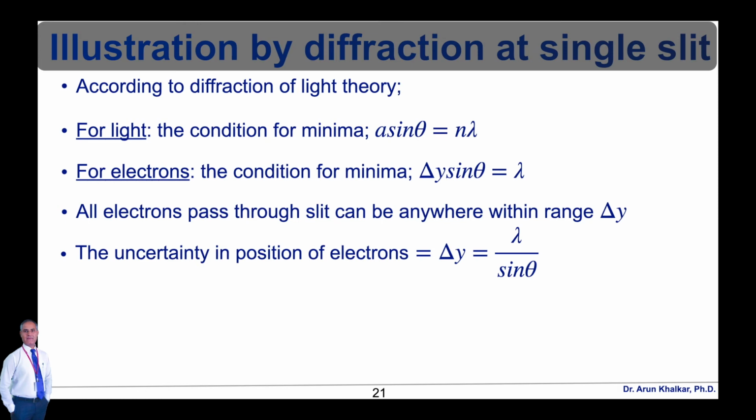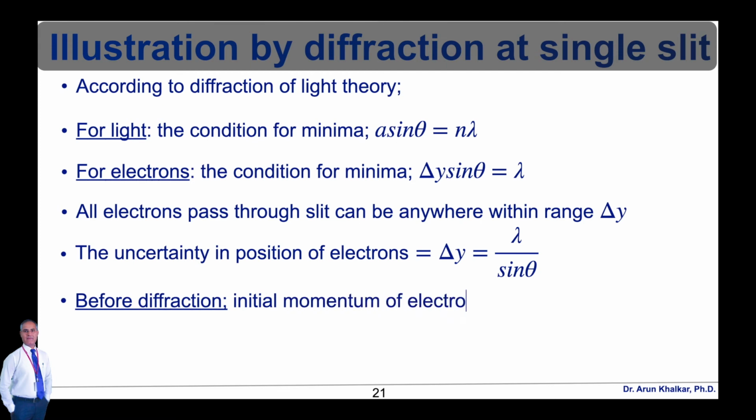So let's see two important cases. First is before diffraction. When the light is incident on the slit, initially the momentum of electrons along the x direction is h upon lambda. Therefore, no component along the y direction is there.